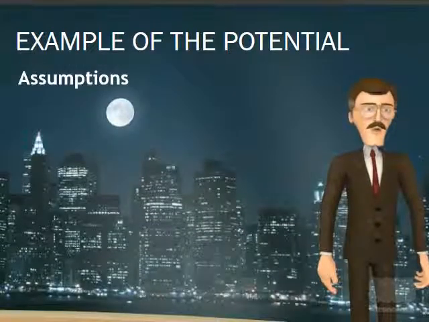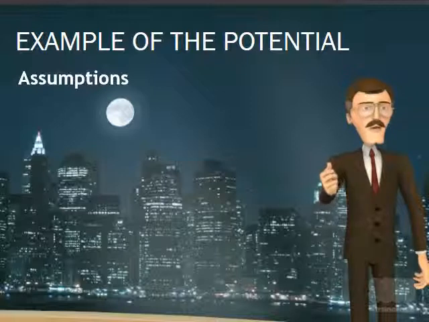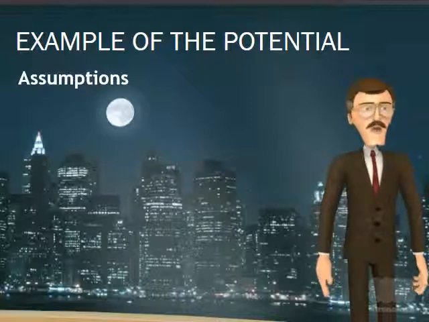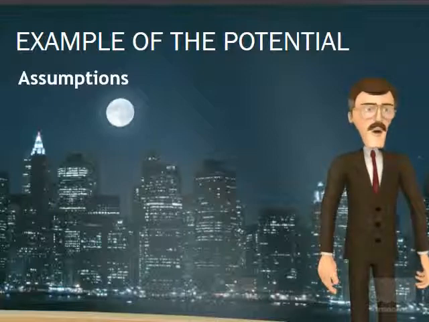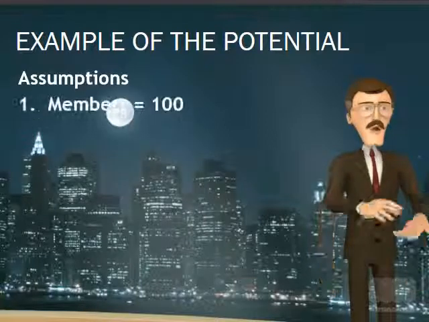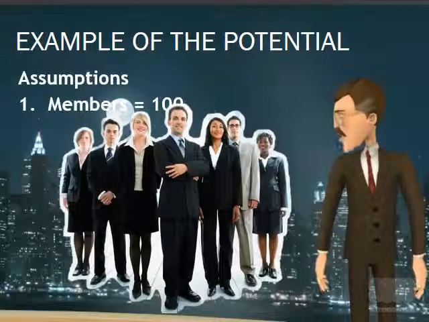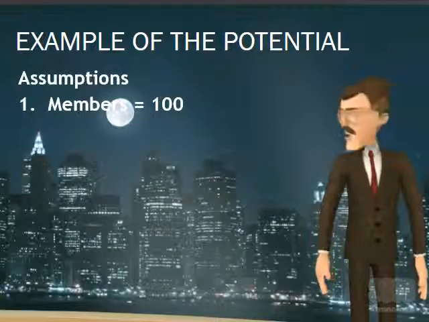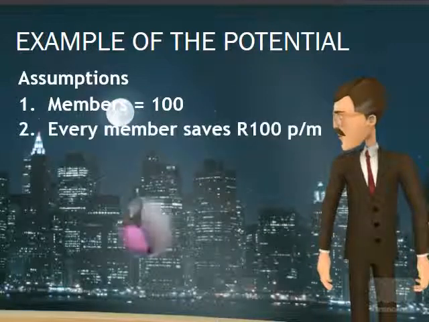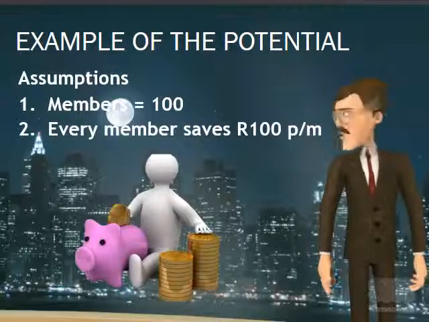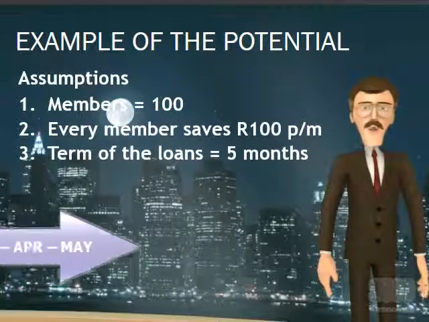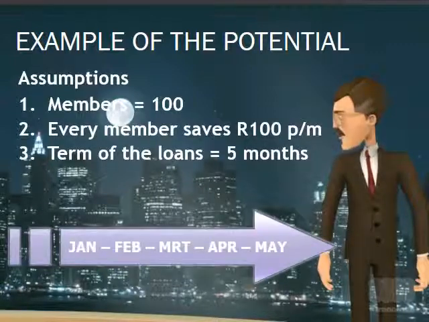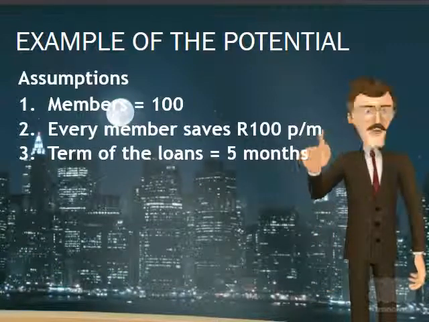The best way to explain the financial concept of a financial cooperative is with an example. The example that will be used in this explanation is based on the following assumptions. 1. That the group is already 100 strong. 2. That every member agrees to save 100 Rand per month. 3. That every member will take a loan that will be repaid in 5 installments. 4. That no interest will be charged on loans and that no interest will be paid on savings.